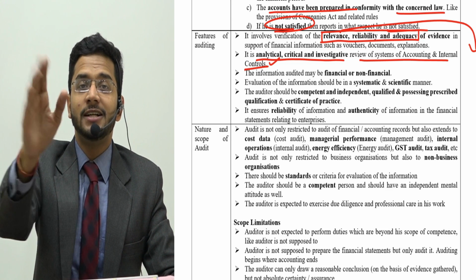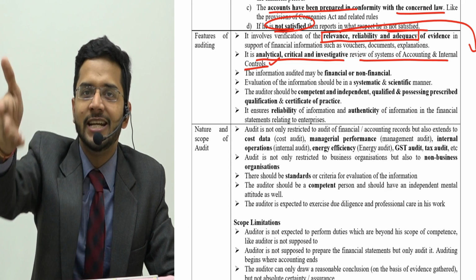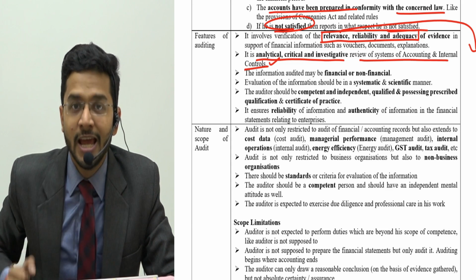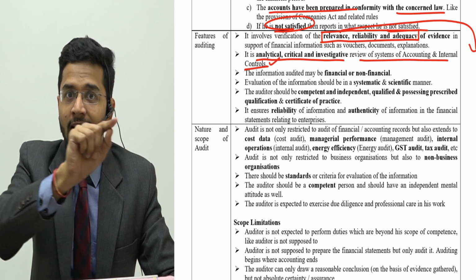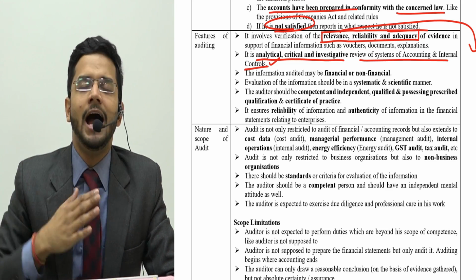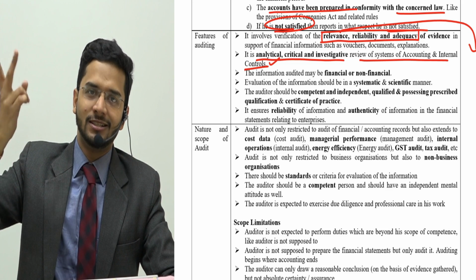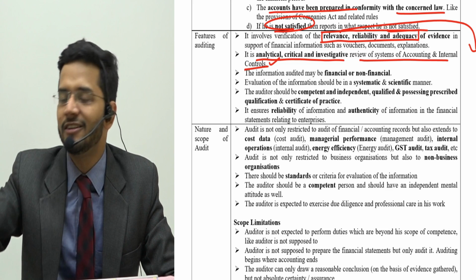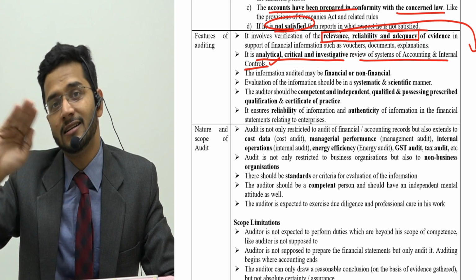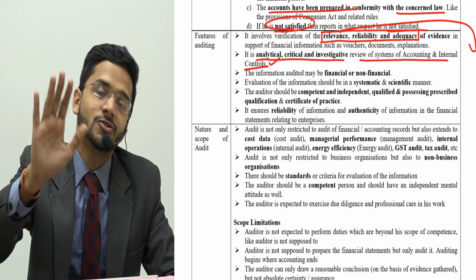If TDS has been deducted under section 194J, which is for professional services, and the line item entry is there in TDS as well, I'll be sure I have doubly checked it. Only invoice is not sufficient. You have to doubly check every transaction in a way that it establishes your belief that yes, the transaction is okay.